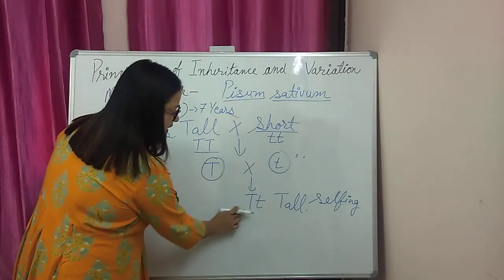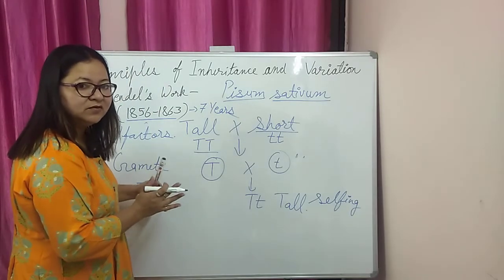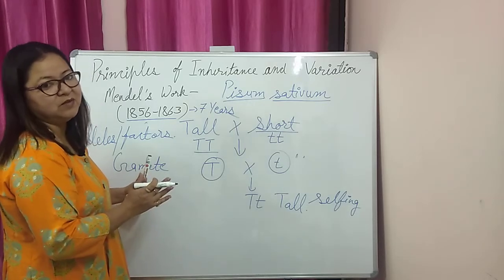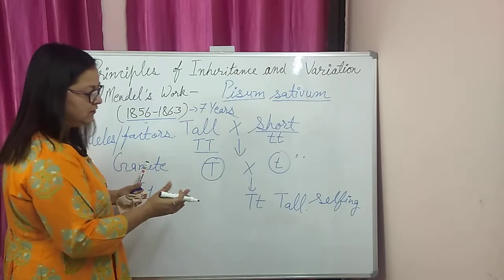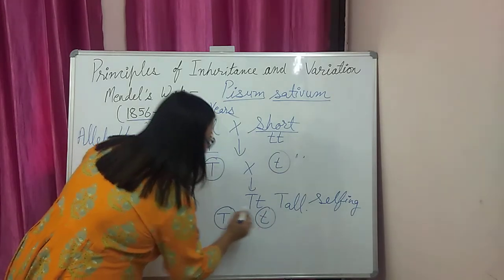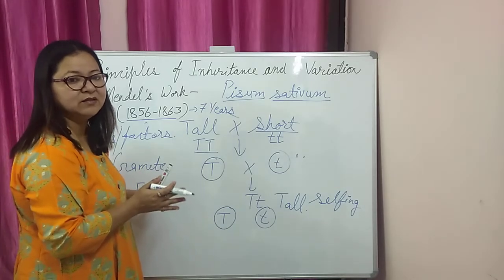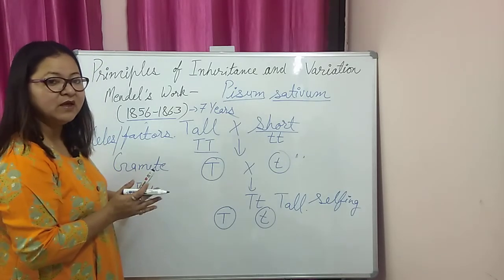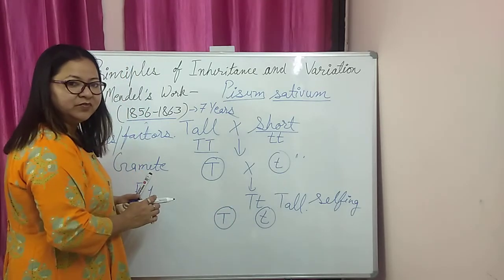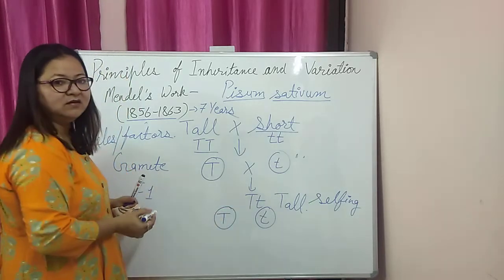When these alleles are present together in the parents, they do not mix together; there is no blending among these alleles, and at the time of gamete formation, they segregate from each other, and only one factor is present in one gamete. This is the law given by Mendel. This is the second law of inheritance, the law of segregation. Two alleles, two factors for the same character; at the time of gamete formation, only one factor will enter a gamete.